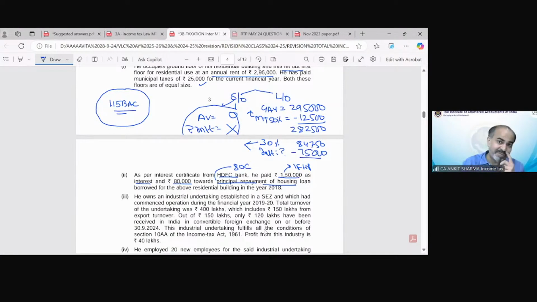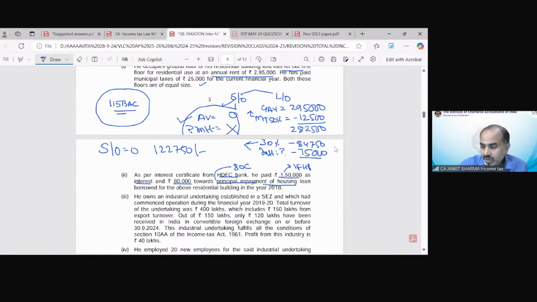Okay, if you make these kinds of mistakes in your examination, you will regret it. When you come back to your house and realize, oh God, what have I done, you won't be able to sleep for days. So please think before you answer. After this, my income from house property, self-occupied property value would be 0, and let out property value would be 122,750. That is my income from house property.